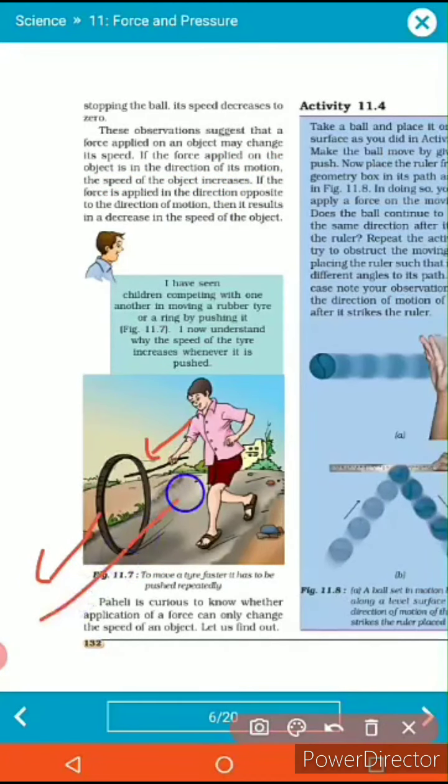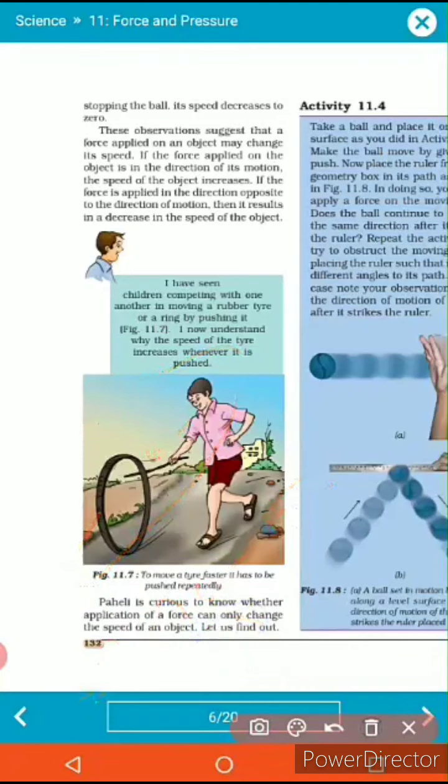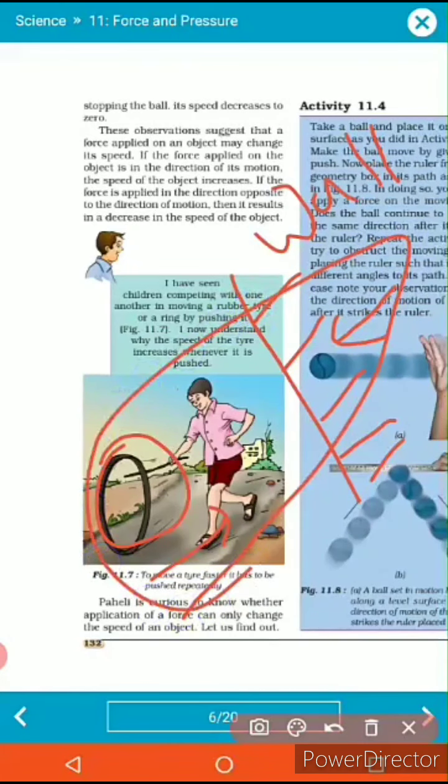Whenever we see this condition, where the force and the motion are in the same direction, the motion will increase. But suppose this is the ball, and this is a rigid wall. The motion is here and the wall is applying force over here. So when the two are in opposite directions, the motion of the ball will decrease. Understood?